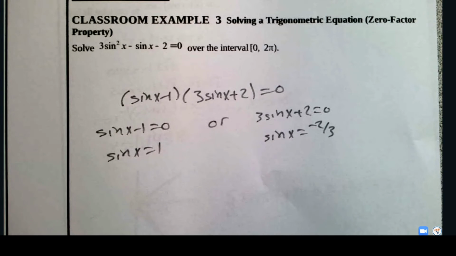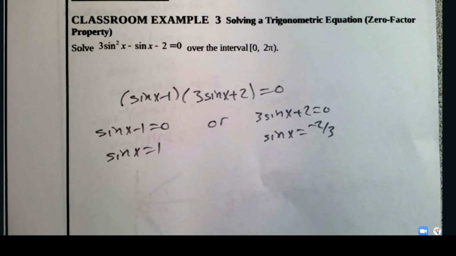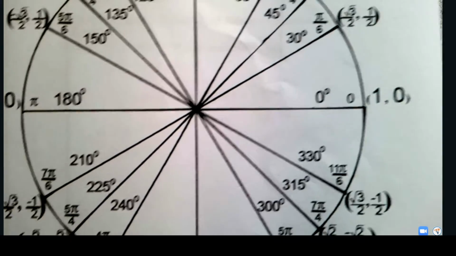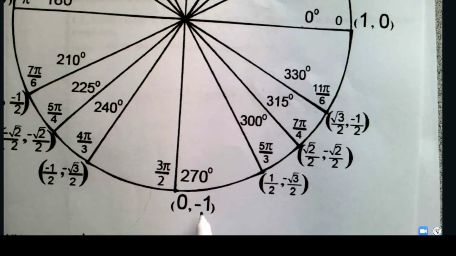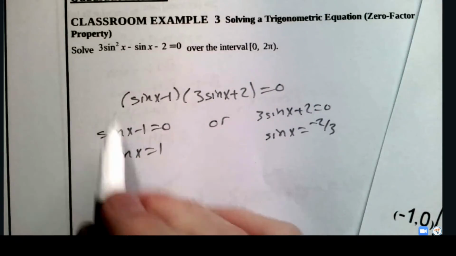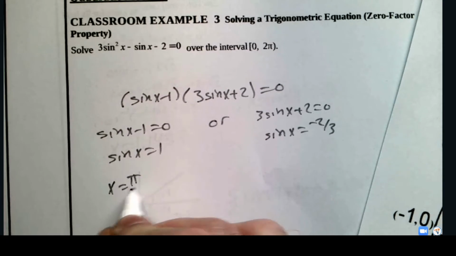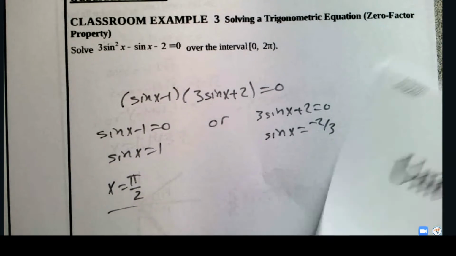Now, I don't know how I did so poorly on this, right? We were looking for where sine of x is equal to 1, and I think I showed the unit circle. This is a nice one. I did not have this one. I showed this unit circle, and I was like, look at that. Sine is 1 here, and it's also 1 here. Good job. That's not a 1. That's a negative 1. Okay, so I butchered that. So here, we just get that x is pi over 2. And that's great. Okay? Consistency.